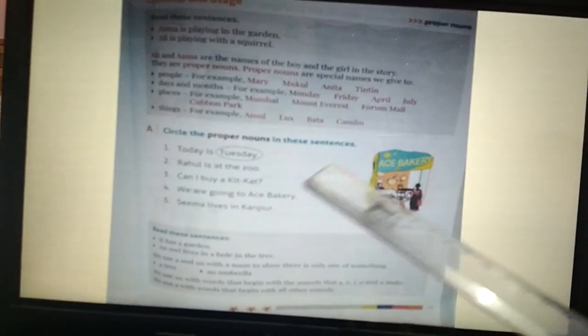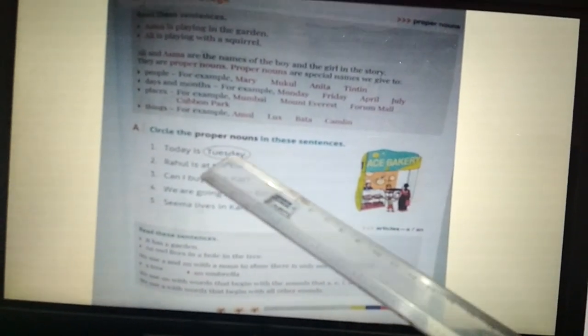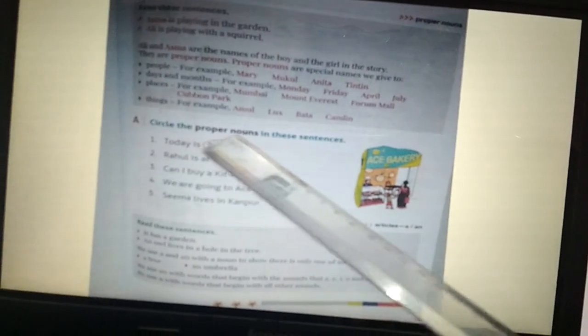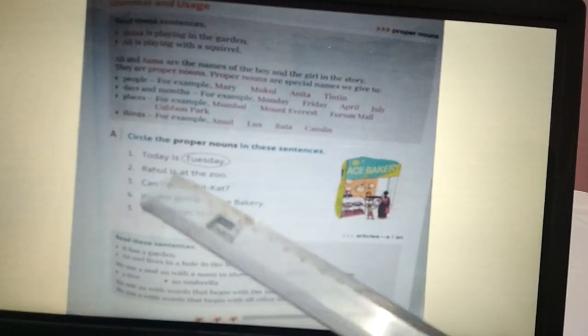Number 8. Circle the proper noun in these sentences. Number 1. Today is Tuesday. Now one is done for us. Tuesday is a special name, so it has been circled. Number 2. Rahul is at the zoo. Now which is the special name over here? Rahul. So circle the word Rahul.